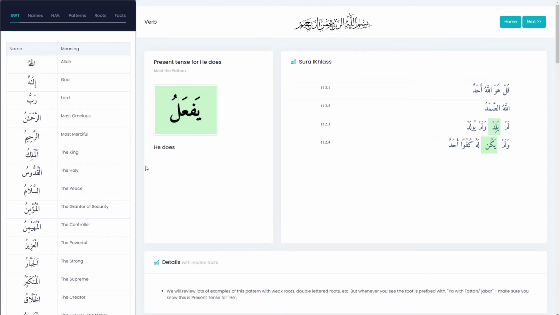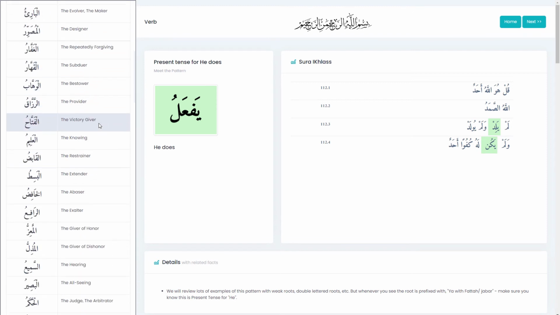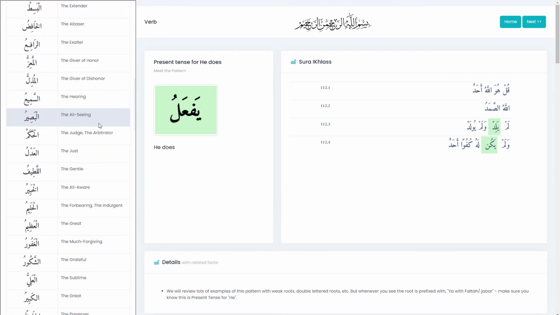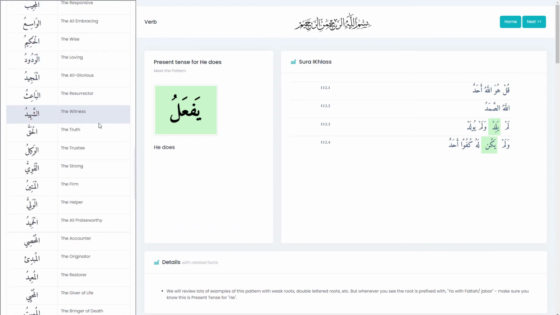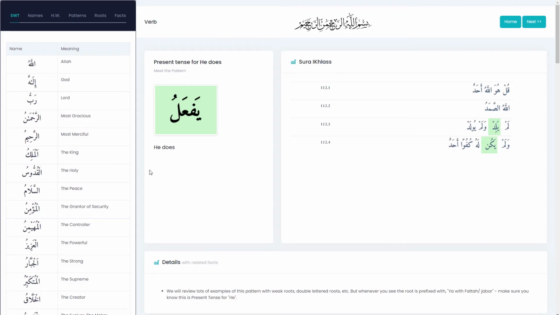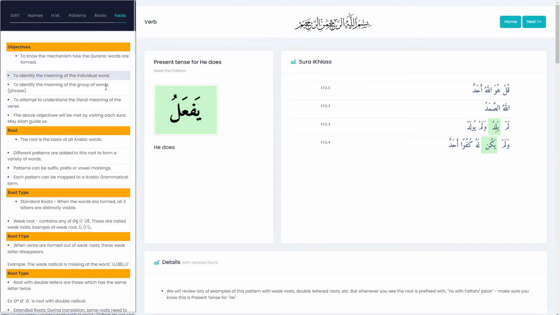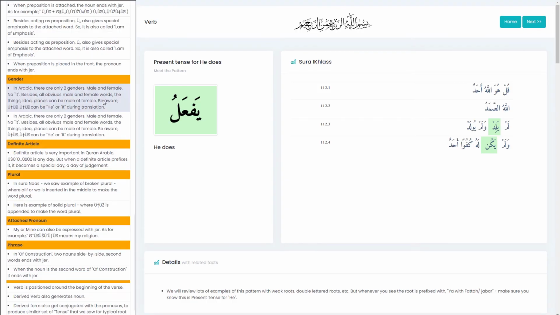Number 13. Easy way. This website is designed in an easy way to help the busy folks. Feel no pressure memorizing the words and the rules. Let's understand first. You can always memorize later. This website can also be called Easy Quran for busy folks. Number 14. Facts. Over the course of time, we will meet lots of information that will be listed as the facts in the left panel. Other than this fact panel, there are no more heavy loaded documentation.